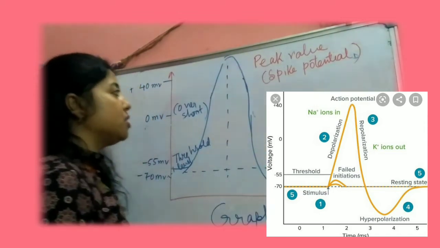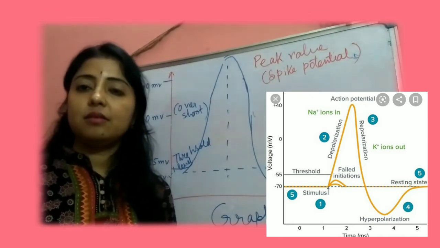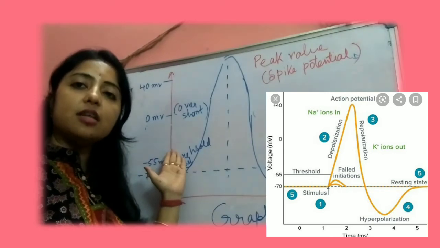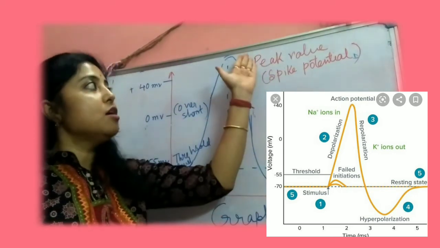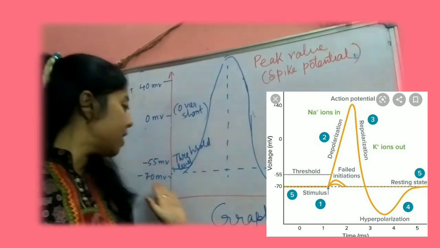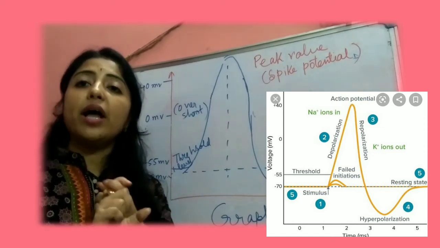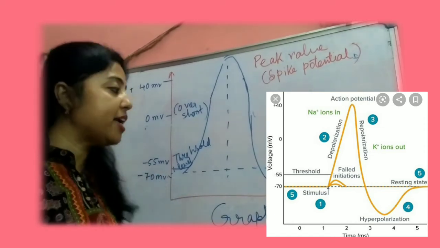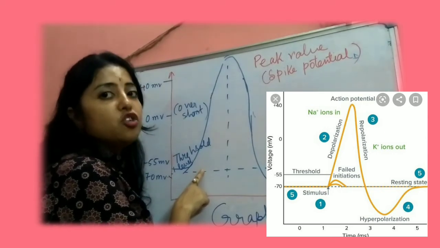This portion is known as the repolarized state. This is depolarization, negative to positive, and this is repolarization, positive to negative, plus 40 mV to minus 70 mV. But here, just see, keep in mind that when the nerve is excited, it works at the threshold level of the stimulus.